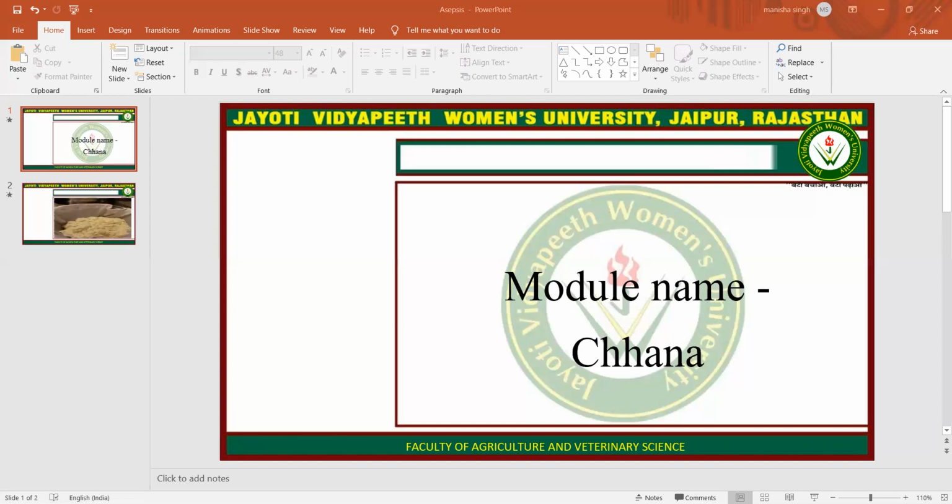Then the procedure. The required quantum of milk is taken in a stainless steel jacketed kettle, or you can say karahi, and the milk is heated. Coagulating solution is prepared by dissolving 2 grams of citric acid in 200 ml of potable hot water for 1 liter of milk. A pinch of calcium chloride may be added to the hot coagulating solution to aid in the coagulation process.